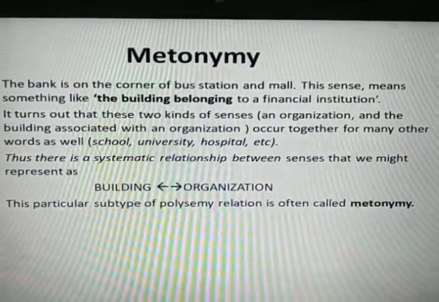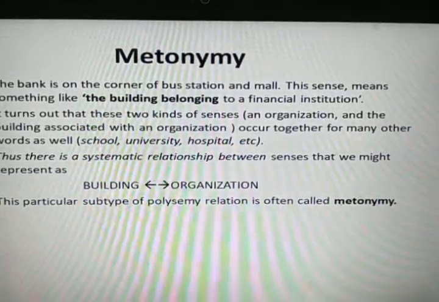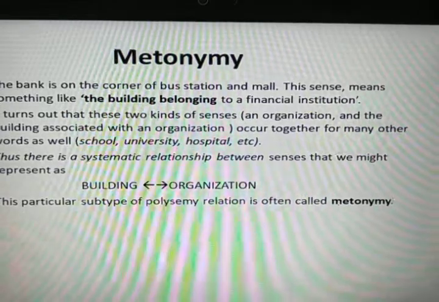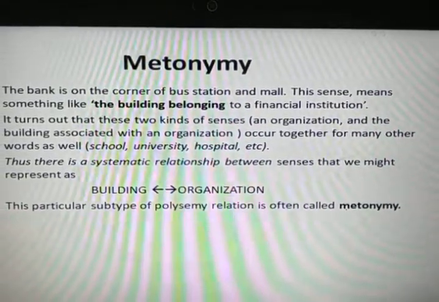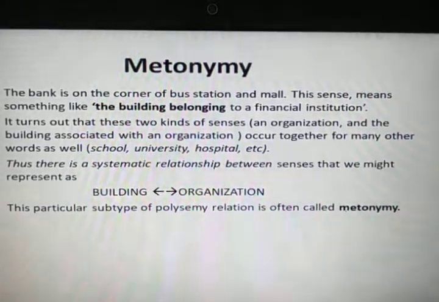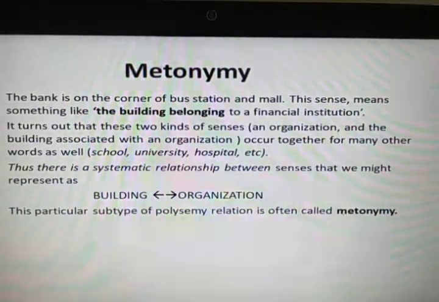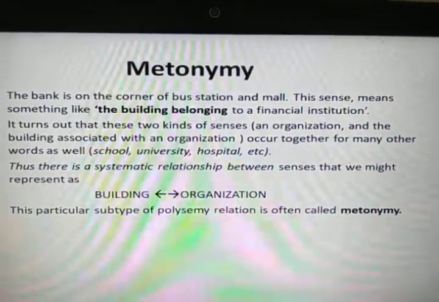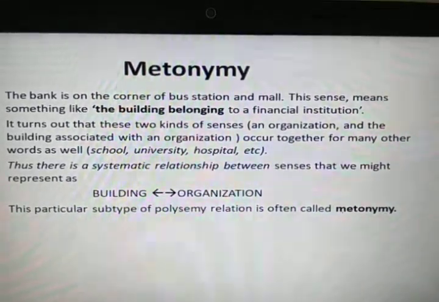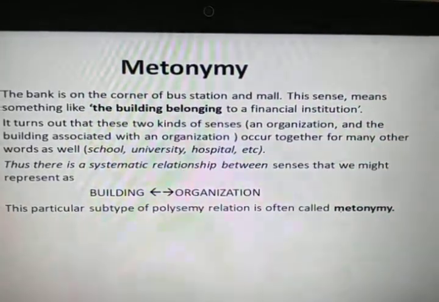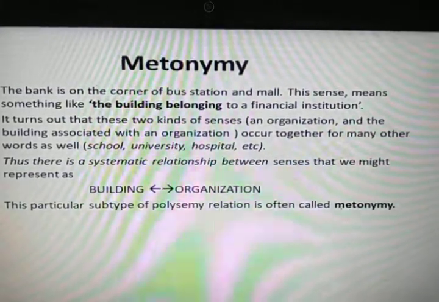It turns out that these two kinds of senses, meaning organization and the building associated with the organization, occur together for many other words as well. For example, school, university, hospital. School means the building which represents some educational institution. University, again, represents the building of some educational institution. Hospital, right? Thus there is a systematic relationship between senses that we might represent as building and its organization. This particular subtype of the polysemy relation is often called metonymy.